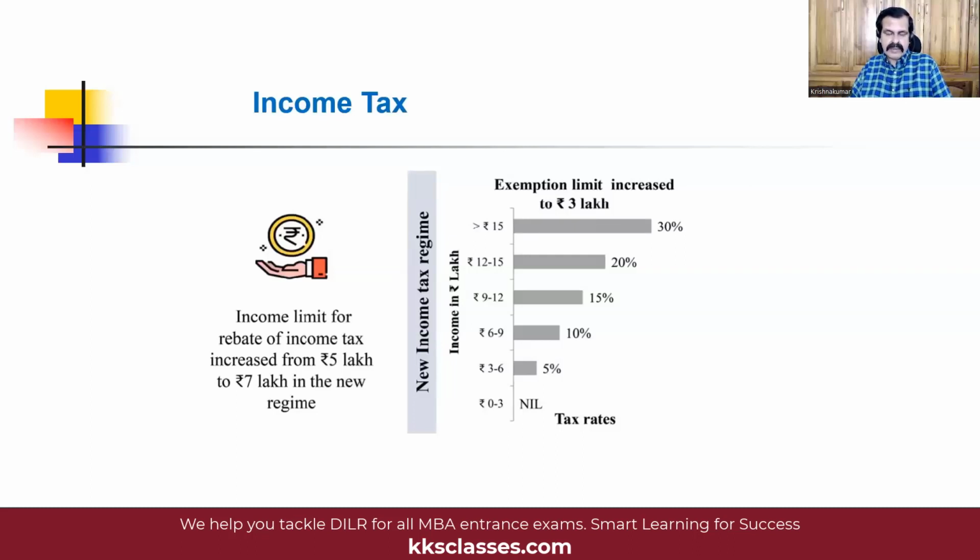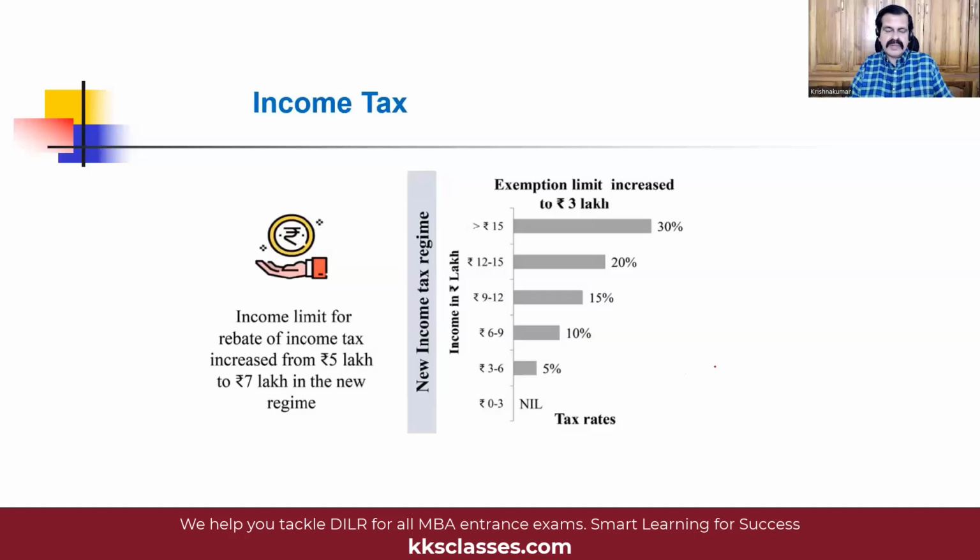Now in the new tax regime, there is no tax up to 7 lakhs of income. The number of tax slabs in the new regime has been reduced to 5, and let us see how it applies. For example, if somebody has a total income of 6 lakhs per annum, then he does not pay any tax because he's below the limit of 7 lakhs.